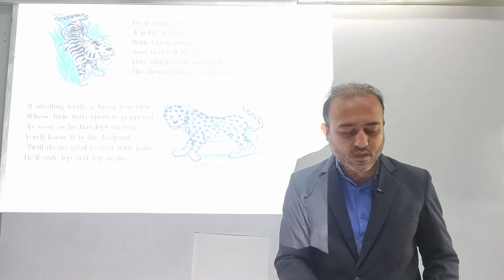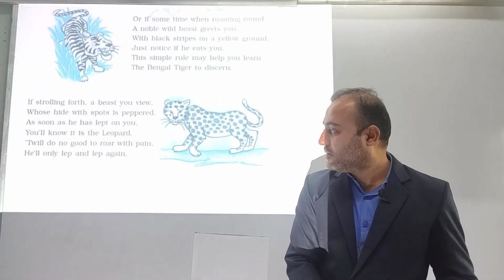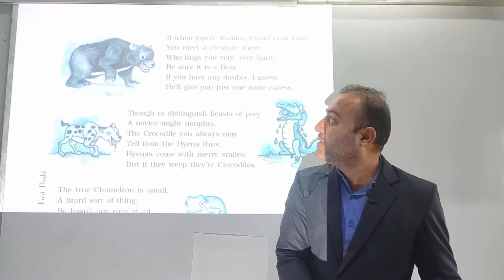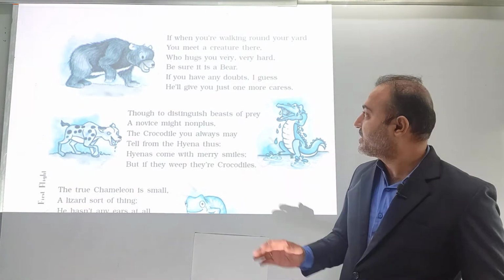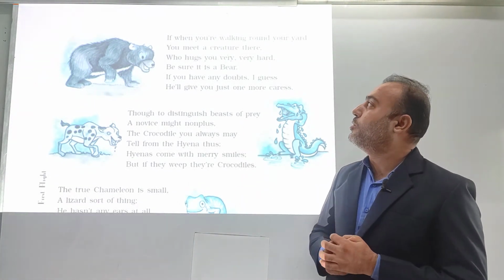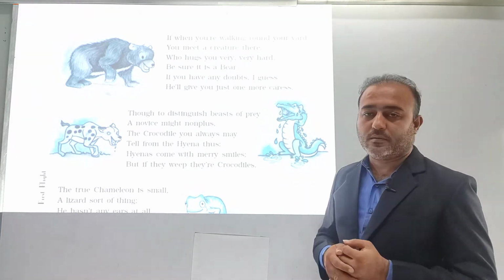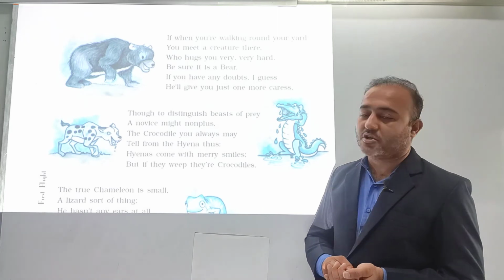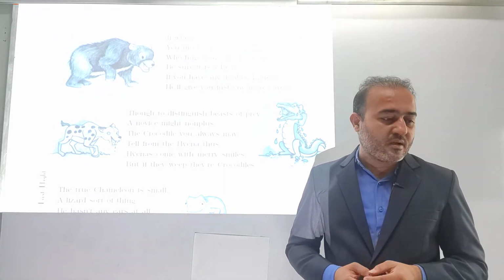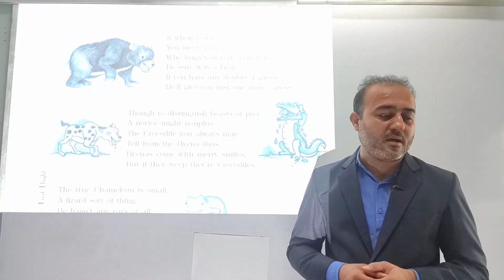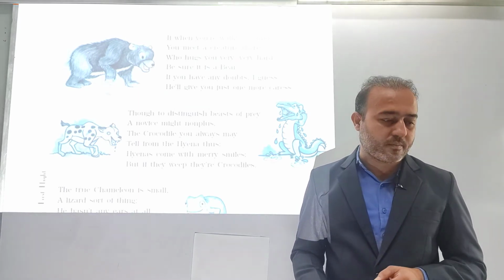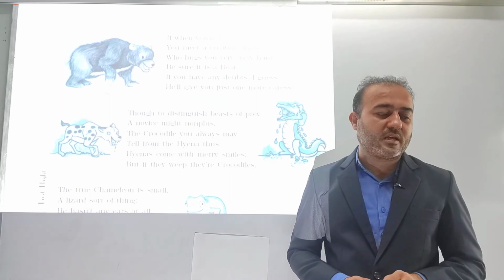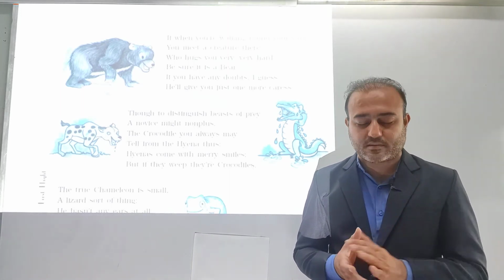Okay, moving further. So here we go. The next paragraph says, if when you are walking around your yard, that means in the open ground, you meet a creature there who hugs you very very hard, be sure it is a bear. If you have any doubts, I guess he will give you just one more caress.